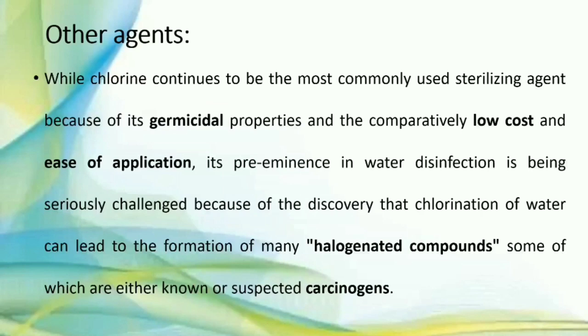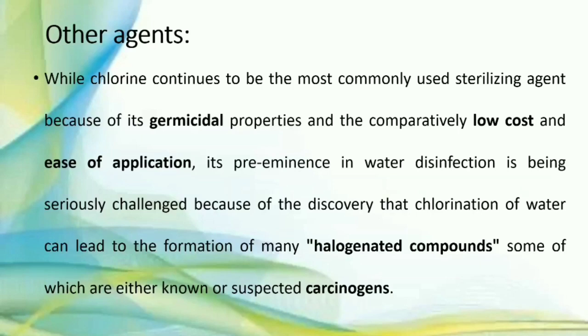Other agents used for this: while chlorine continues to be the most commonly used sterilizing agent because of its germicidal properties, comparatively low cost and easy application, its preeminence in water disinfection is being seriously challenged because of the discovery that chlorination of water can lead to formation of many halogenated compounds, some of which are either known or suspected carcinogens.